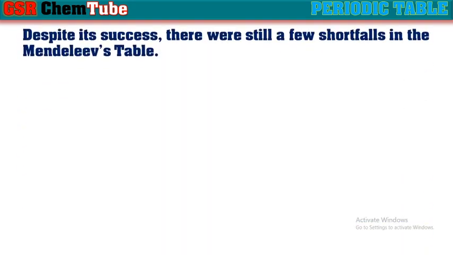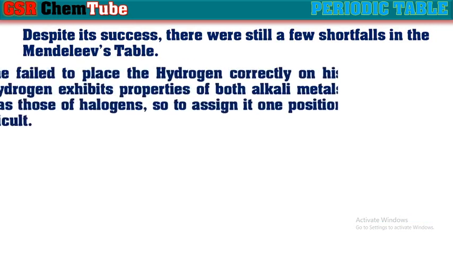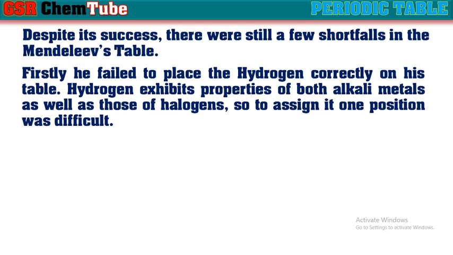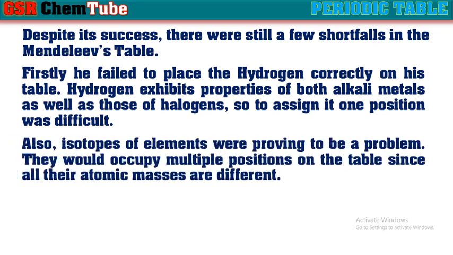Despite its success, there were still a few shortfalls in the Mendeleev's periodic table. Firstly, he failed to place the hydrogen correctly on his periodic table. Hydrogen exhibits the properties of both alkali metals as well as those of halogens. So, to assign it one position was difficult. Also, isotopes of elements were proving to be a problem. They would occupy multiple positions on the periodic table since all their atomic masses are different from one to other.